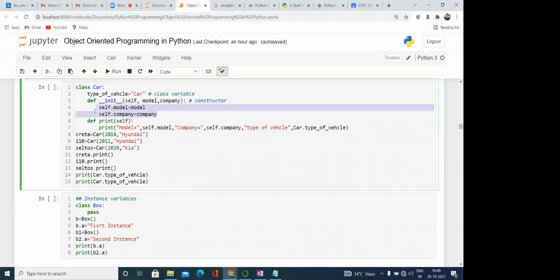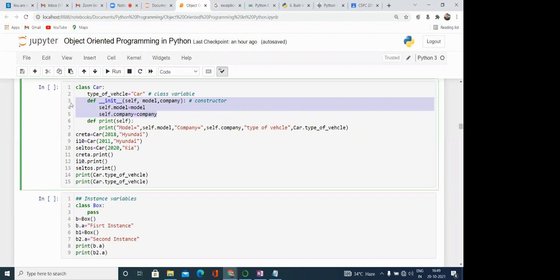And how can we initialize? self.model is equal to model, self.company is equal to company. It means this particular class till now has one static variable or class variable, type of vehicle, and it has two instance variables, model and company. And this entire thing is called the constructor.